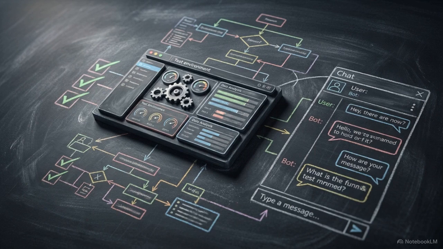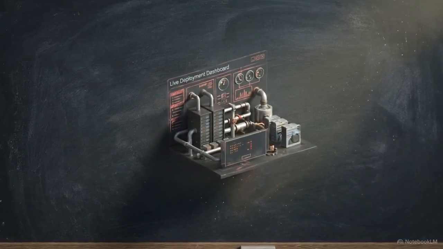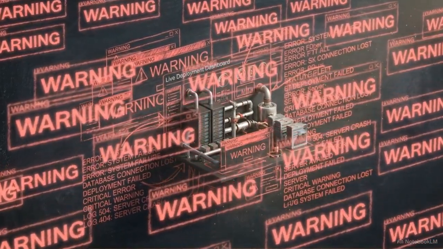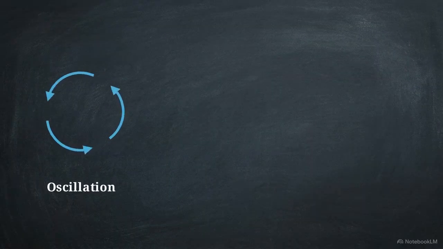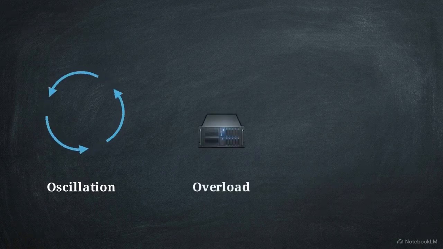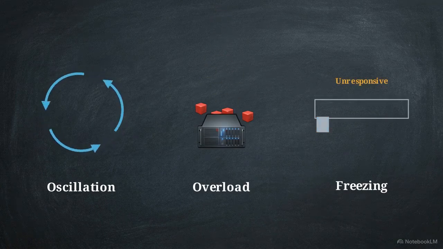You build an autonomous agent. In a static testing environment, the logic holds up, but the moment you deploy that agent into the live, dynamic conditions of production, the system breaks down. These breakdowns manifest as three specific structural system failures: oscillation, overload, or freezing.